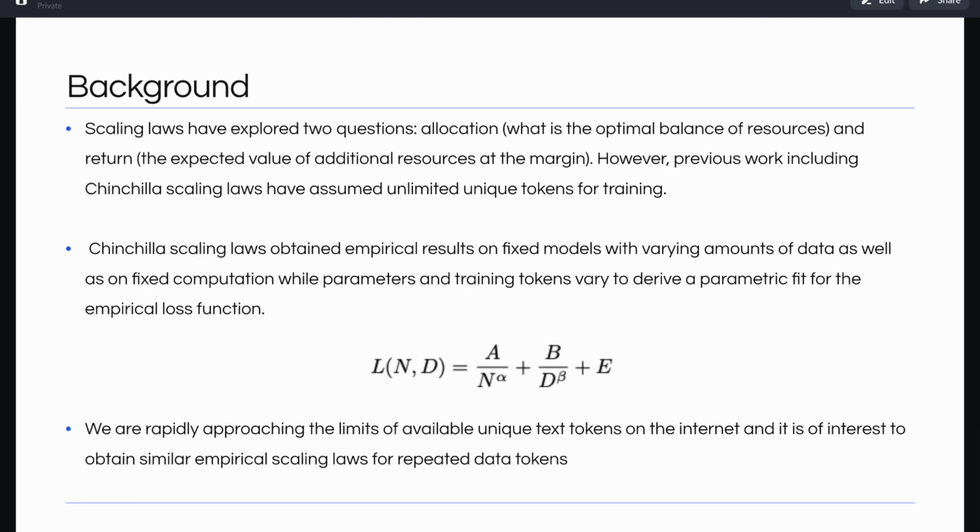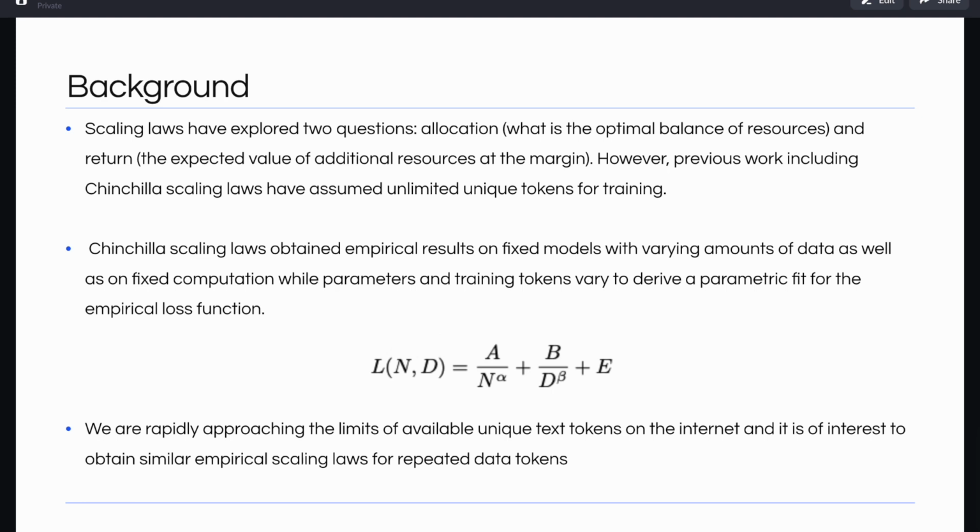However, previous work on language model scaling laws, including the famous Chinchilla scaling laws, have assumed unlimited unique tokens for training. Chinchilla scaling laws obtained empirical results on fixed models with varying amounts of data as well as on fixed computation, while parameters and training tokens varied, and it derived the following loss function, where the loss function is a parametric fit on the number of parameters N and the amount of data tokens D, and A, B, alpha, beta, and E are obtained with empirical results.